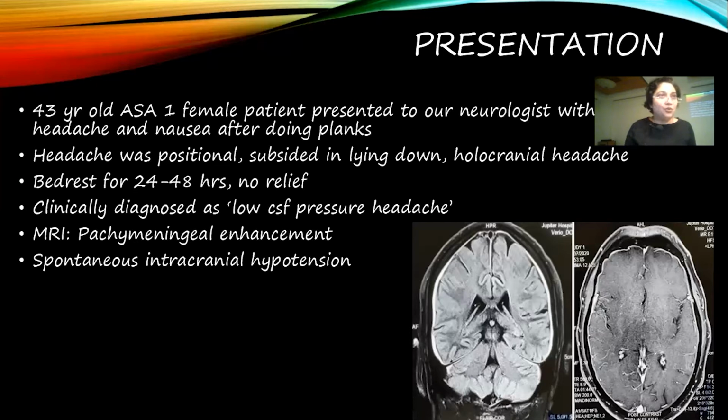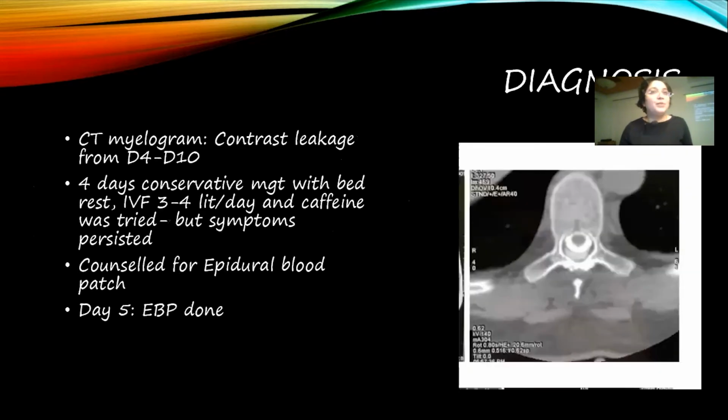Neuroimaging was done for her, and there was this pachymeningeal enhancement. So if you can see, the meninges are in white and they are enhanced. So the diagnosis of spontaneous intracranial hypotension was made, and she was subjected to a CT myelogram. CT myelogram showed a contrast leakage from D4 to D10. We could not pinpoint a single level at which the dural leak, CSF leak, happened.